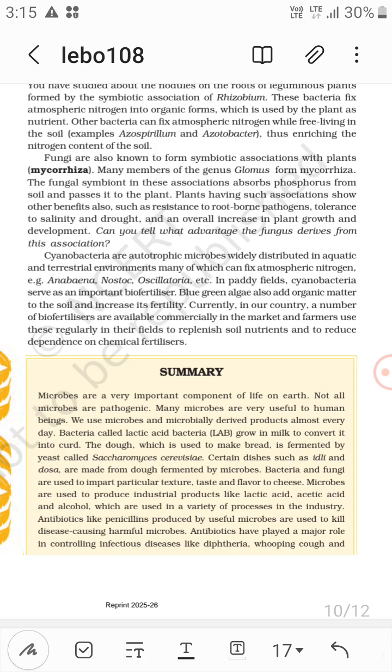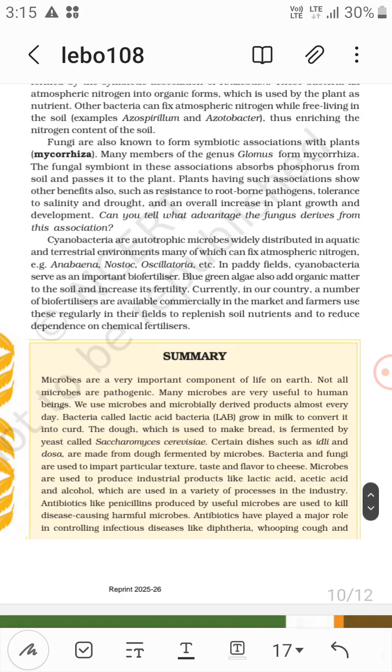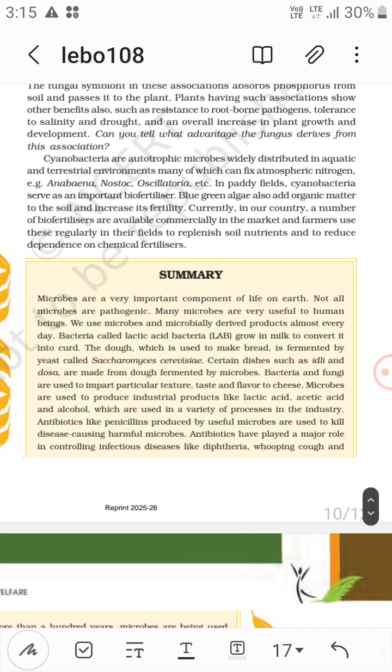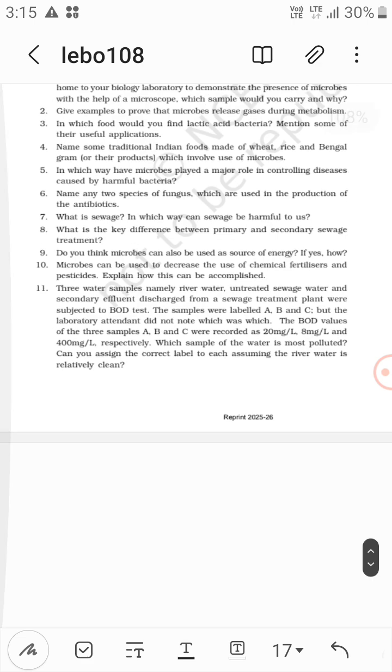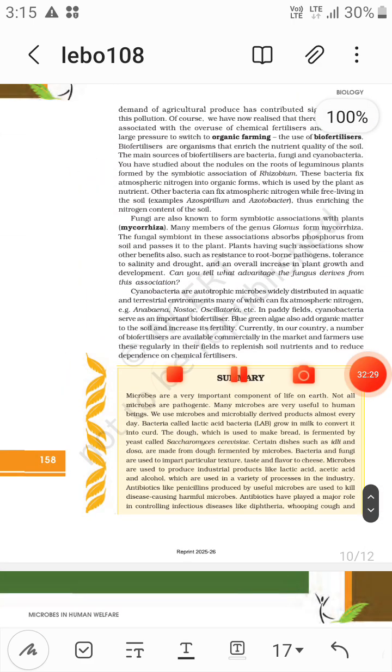Now currently in our country, a number of biofertilizers are available commercially in the market, and farmers use these regularly in the fields. The main purpose is to reduce the dependence on chemical fertilizers, that is the conventional farming that we see. So this is your chapter summary.